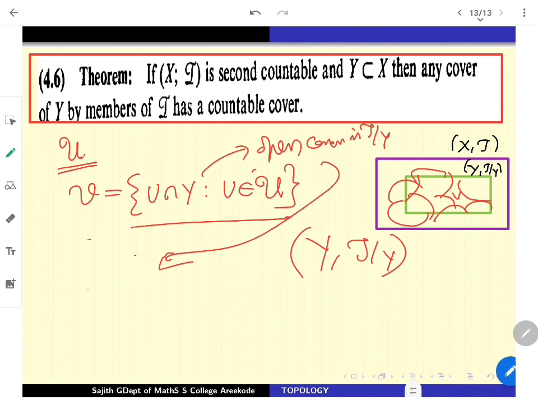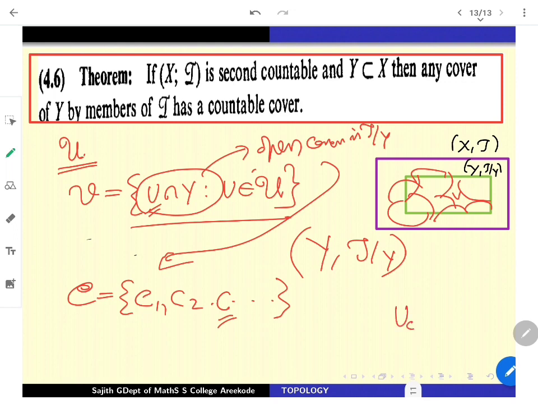Just a selection is needed other than that. So if I write it as C1, C2, etc., this is going to be a countable covering from tau restricted to Y. Now see, any C from here is of this form. So I can choose a U correspondingly. For any C, I can mark some U_C from tau.